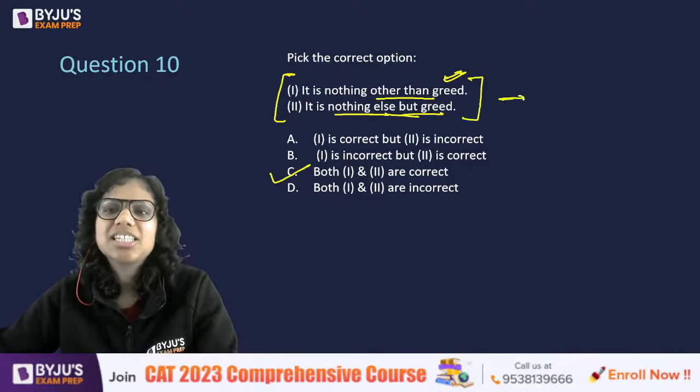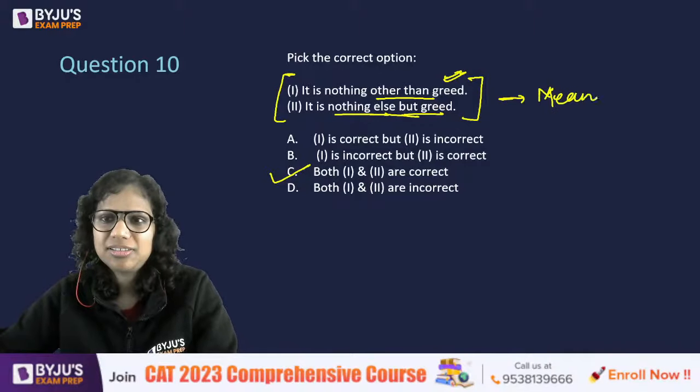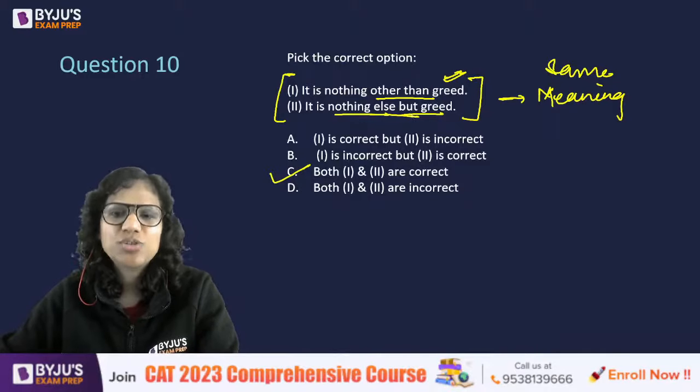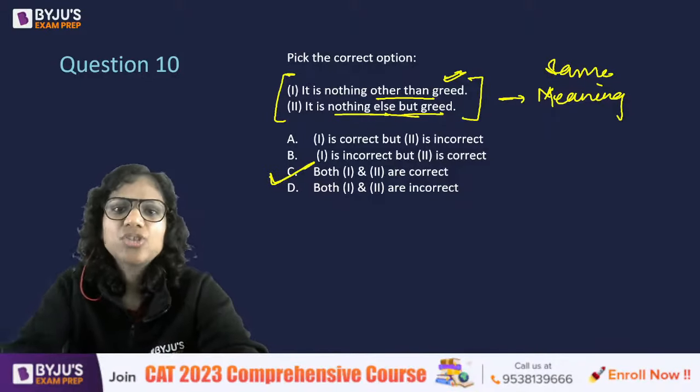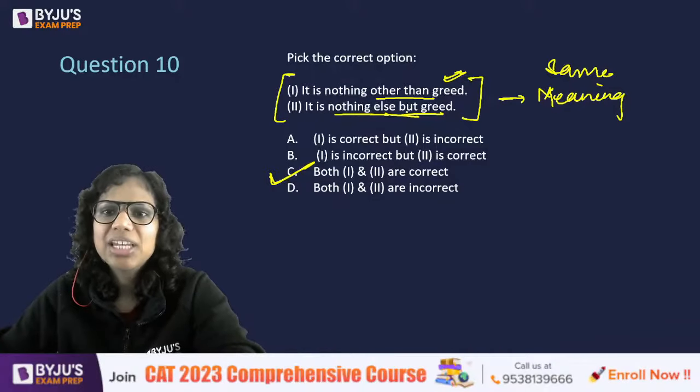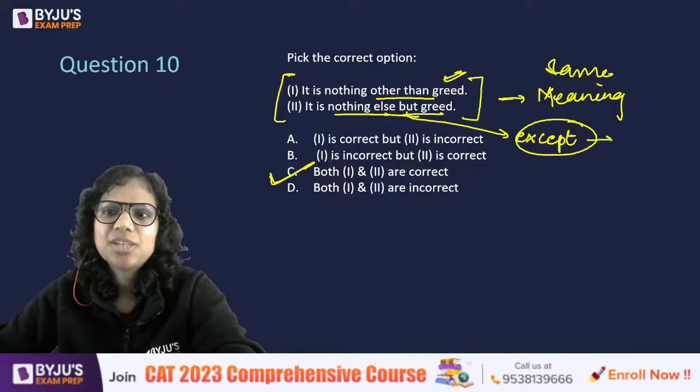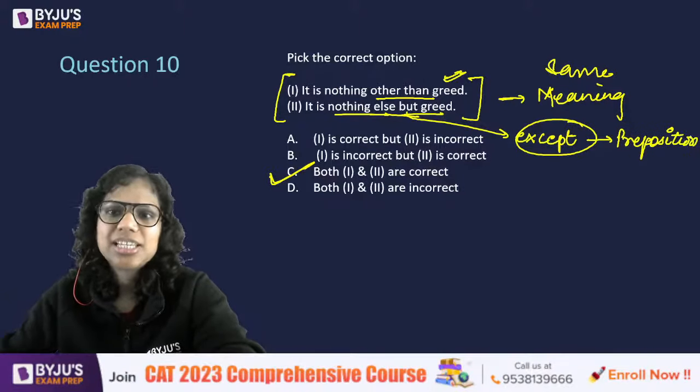Again, both the sentences have the same meaning. They are just two different ways of writing the same thing. Both are correct. So the but here has been used to mean except. But has not been used as a conjunction here. It has been used as a preposition here. And it means except. It is nothing else except greed.